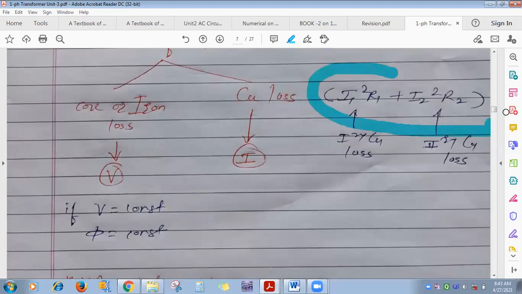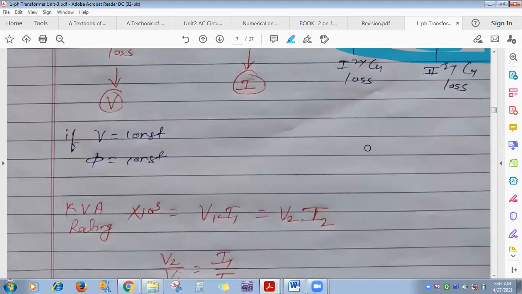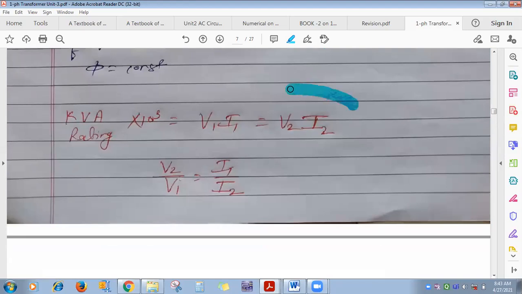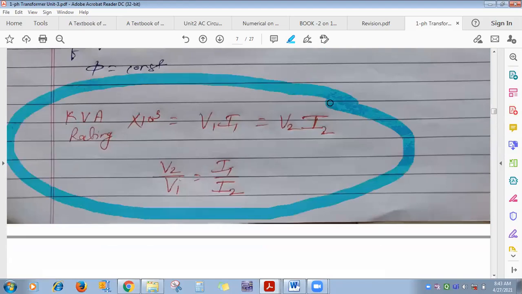Calculate copper loss, full load copper loss. KVA rating given. V1, V2 given, means primary side voltage, secondary side voltage, and resistance is given. Calculate full load copper loss. So we have seen such numericals. Okay, this one formula you have to use. Again, calculate this one formula. Everyone keep in your mind.